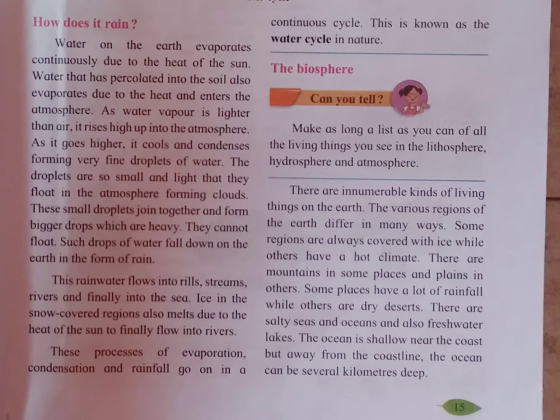Students, if water gets heat from the sun, it continuously evaporates and changes into water vapors, and these water vapors change into droplets of water after condensation. Now these droplets of water are very small. They are very light and they float, and they form clouds.